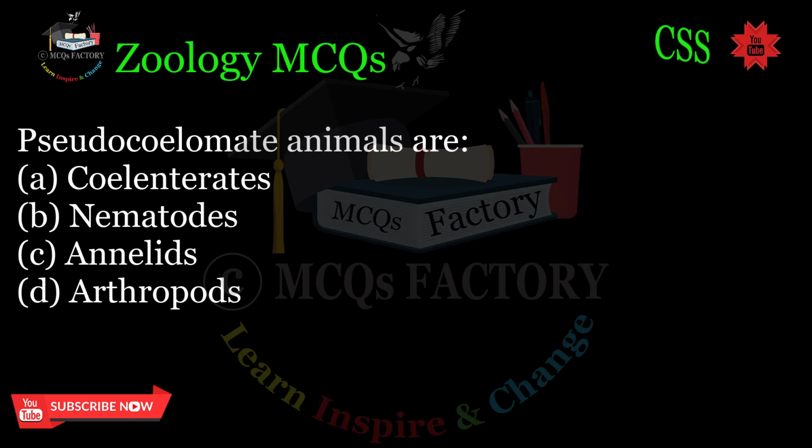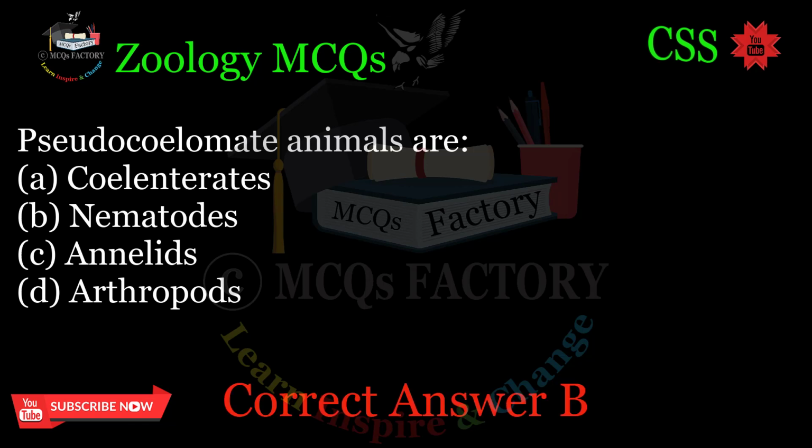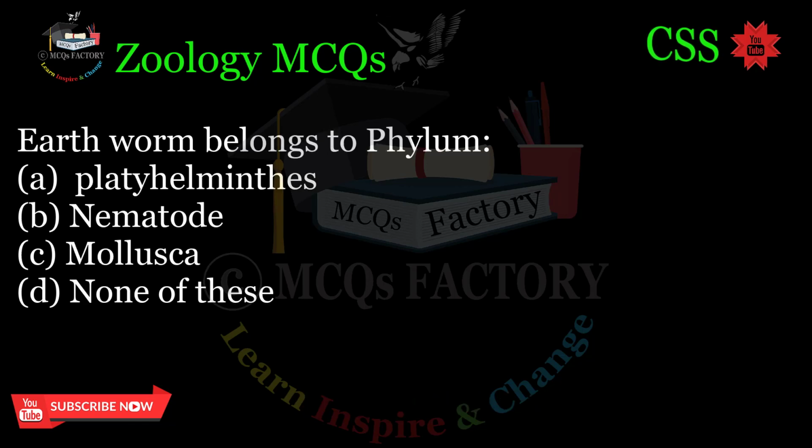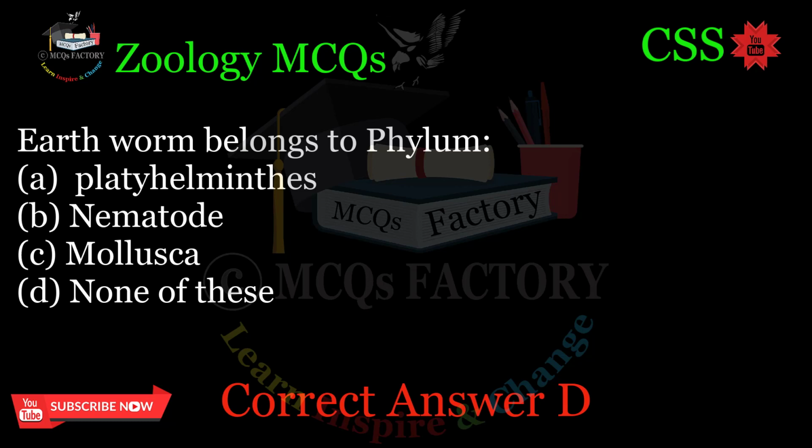B. Nematodes. C. Annelids. D. Arthropods. Correct answer B. Earthworm belongs to phylum: A. Platyhelminthes. B. Nematode. C. Mollusca. D. None of these. Correct answer D.